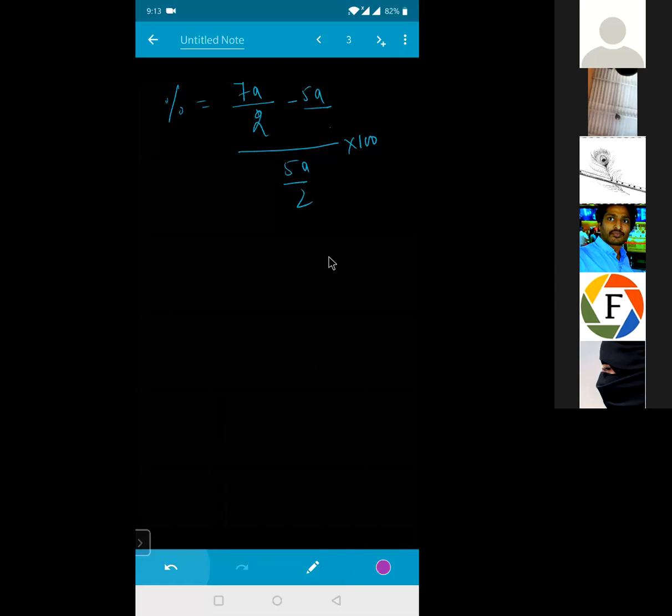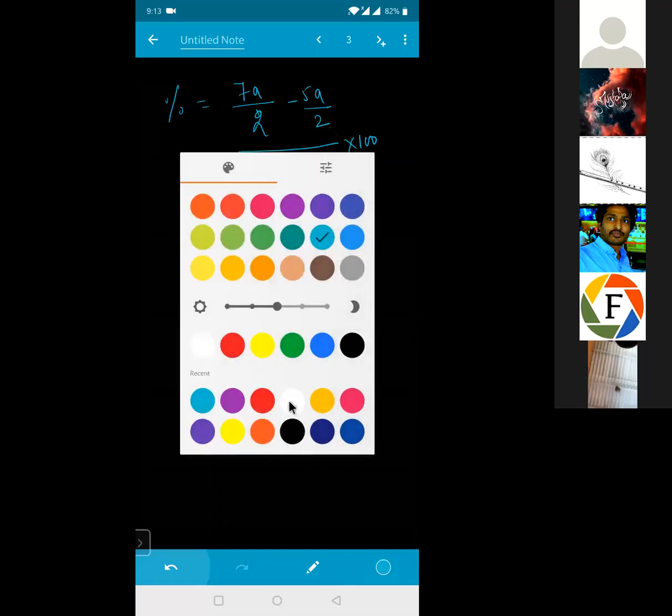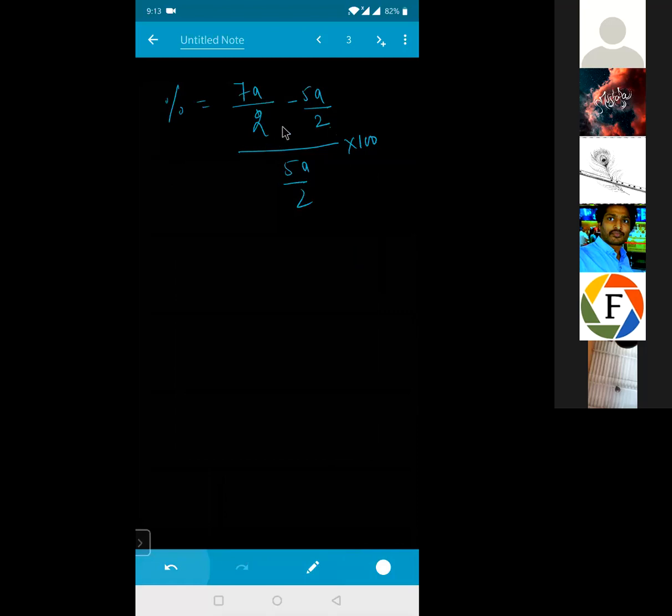So this is 5a by 2. So a by 2, a by 2, a by 2. Can I cancel that, everyone? Yes, sir. Isn't it? तो क्या हो जाएगा? इसमें a by 2 common हो गया. So a by 2 और a by 2 दिखाई दे रहा है cancel होते हुए. This one and this one will get cancelled.